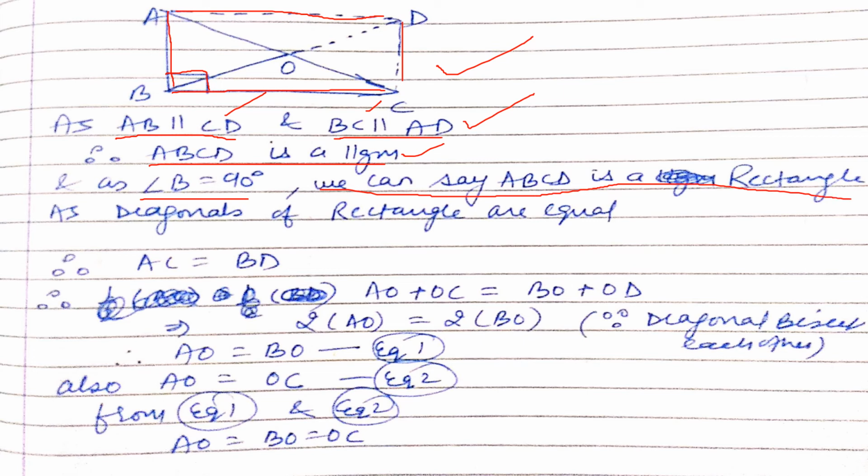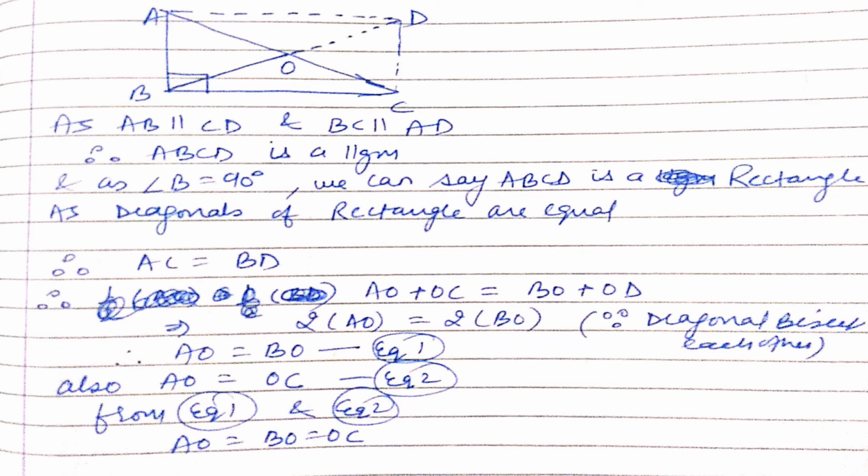Now, as it is a rectangle, we know diagonals are equal. So, diagonals of a rectangle are equal. Therefore, AC is equal to BD. It is a property of rectangle. AC is made of two parts, AO plus OC. So I have written AC as AO plus OC. Similarly, BD becomes two parts, BO plus OD.